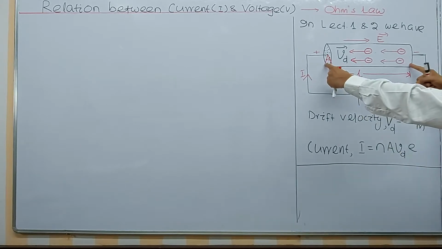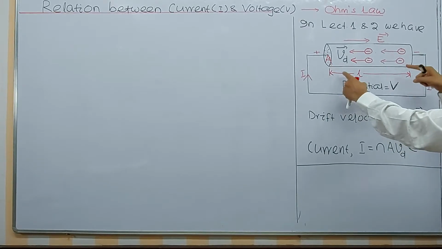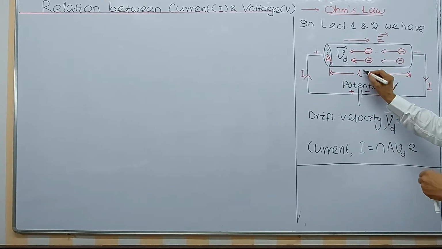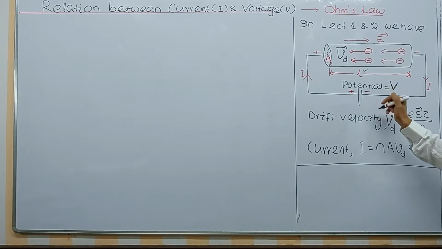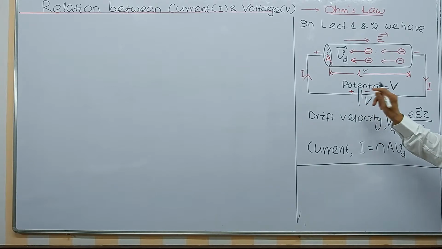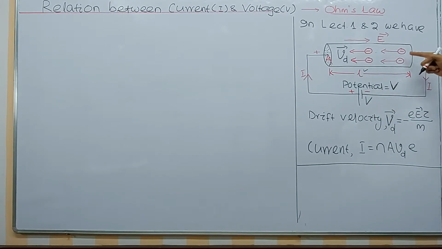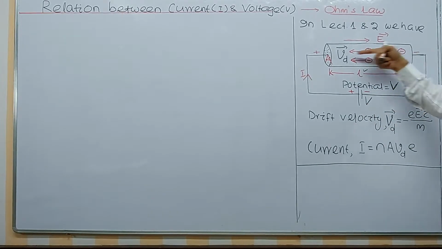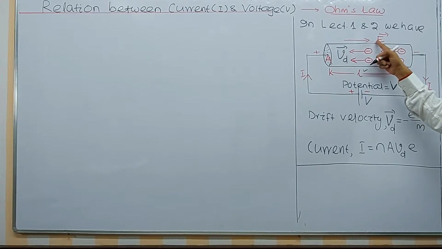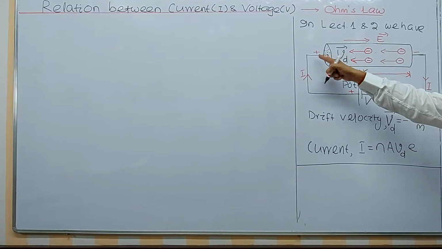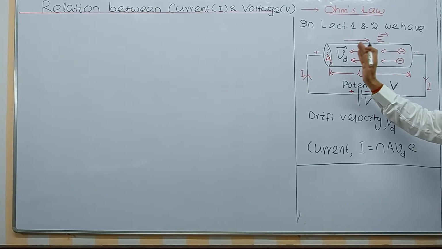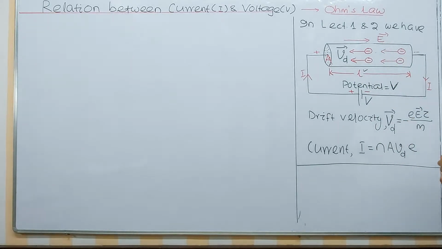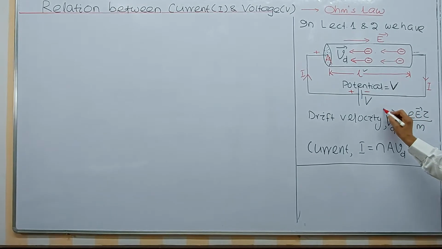In previous two lectures, lecture 1 and lecture 2, you can see here what we have read. We have taken a conductor of length L, across which a potential difference V is applied, such that each electron inside the conductor drifts opposite to the electric field. Electric field is directed from positive towards negative, but electron drifts from negative towards positive, which is indicated by this formula for drift velocity. This we have completed.